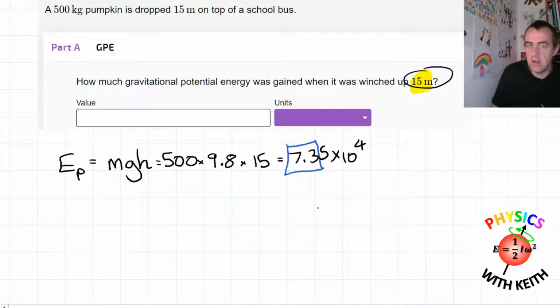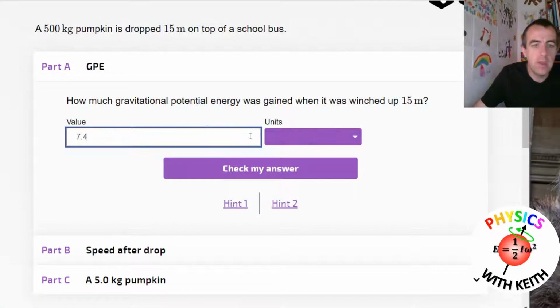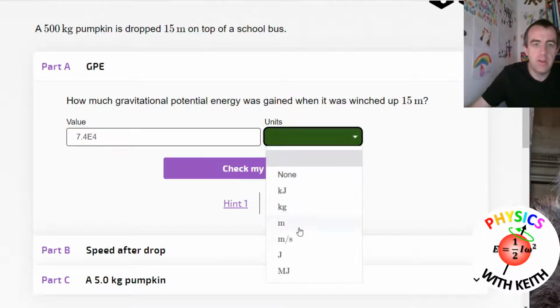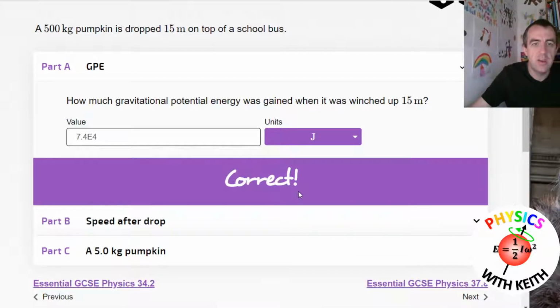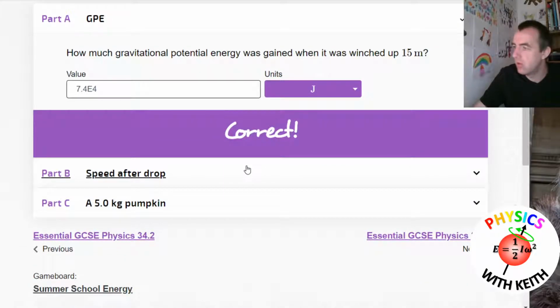And if we just write 7.3 times 10 to the 4, that is called truncating. It's not the same thing. I'm just going to check that, yeah, that is right. That's exactly 73500. So we need to round that to 7.4 times 10 to the 4. And type in, that's going to be in joules because it's energy. Check my answer, correct. That's good news.